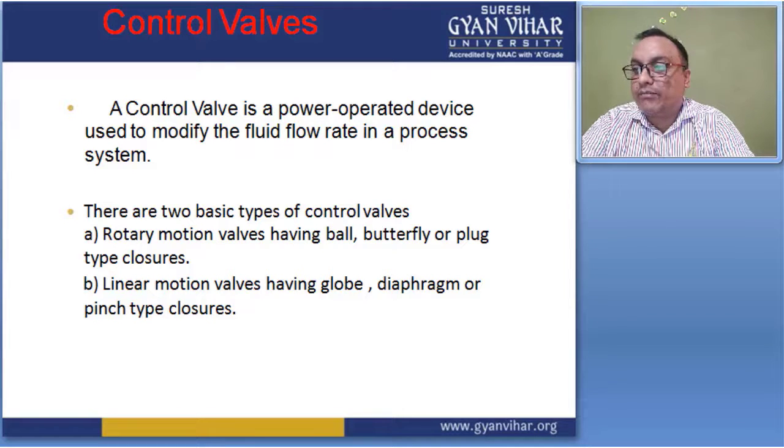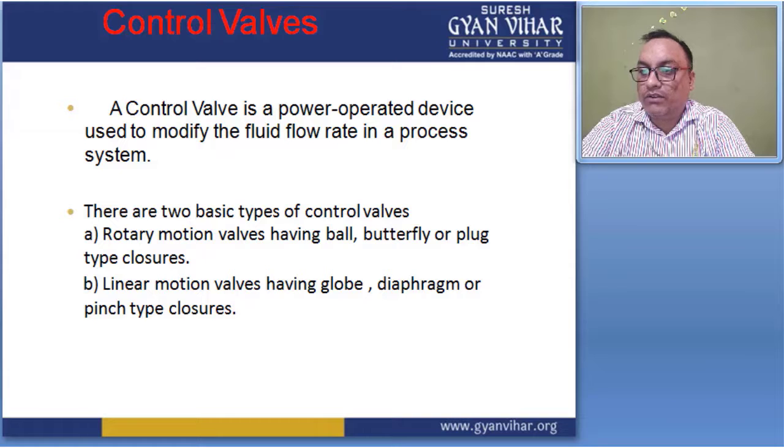It also creates some pressure, and flow rate control may be achieved using directional control valves, as they can throttle the flow of fluid.